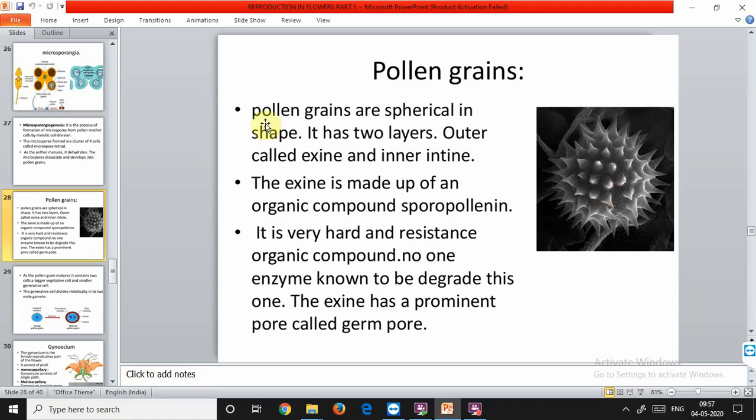Pollen grains are spherical in shape. It has 2 layers, the outer exine and inner intine. The exine is for protection, and the exine is made up of an organic compound, sporopollenin. It is the hardest substance. As already discussed, pollen grains develop from the diploid microspore mother cells in pollen sacs of anthers. Typically a pollen grain is a haploid unicellular body which has a single nucleus. Pollen grains are generally spherical, measuring about 25 to 30 micrometers in diameter.